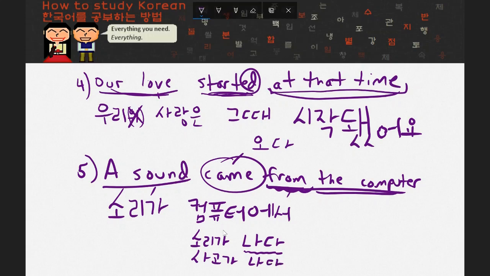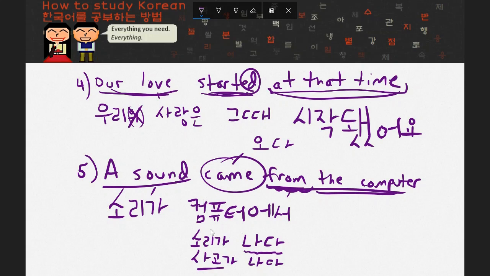These aren't conjugated yet, but I'm just using it to refer to the many different translations that 나다 can have. This is an accident. And you wouldn't say an accident came, and you wouldn't say an accident was made. You might say, an accident happened, or something like that. So 나다, if it's talking about a sound, maybe you could say, a sound was made, or a sound came out, or something like that. But depending on what noun goes here, 나다 could have many, many different translations.